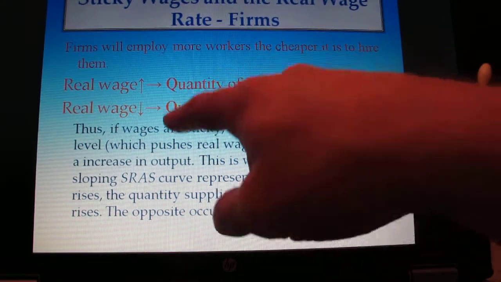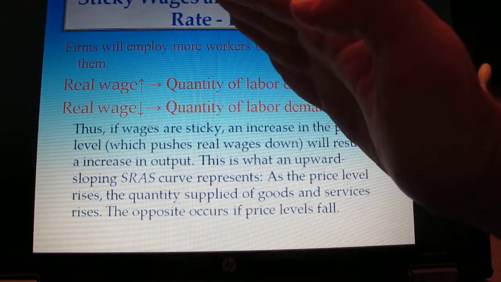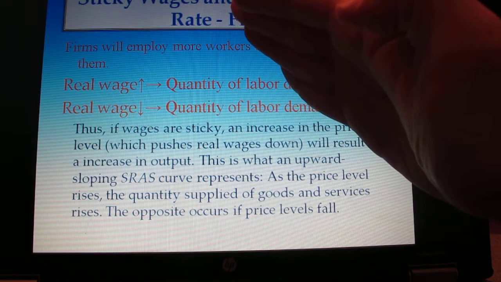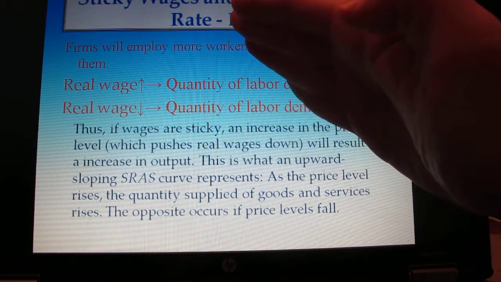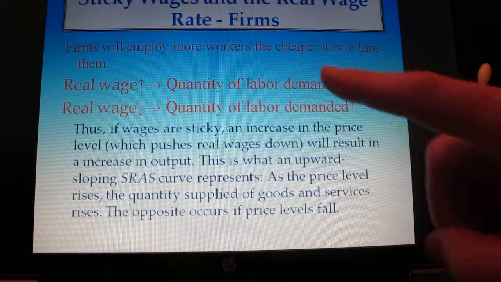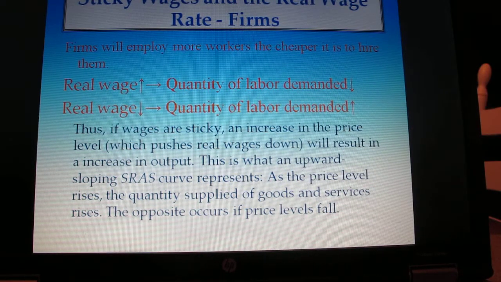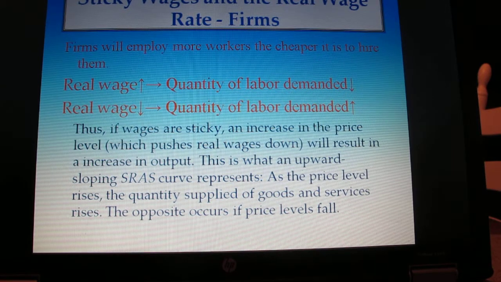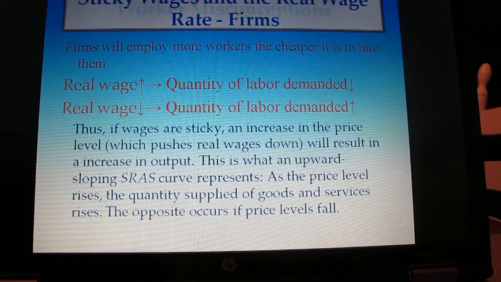So, if wages are sticky, what does that mean? It means that wages are stagnant. They don't fluctuate a lot. Generally, in a recession, wages are considered sticky because prices may fall during a recession, but you don't see employers often cutting wages. I know that it happened in the recent recession, but it doesn't happen frequently, and that's the point. It's harder to lower wages than it is to lower your prices. Anyway, this is one of the reasons why you see an upward sloping short-run aggregate supply curve.